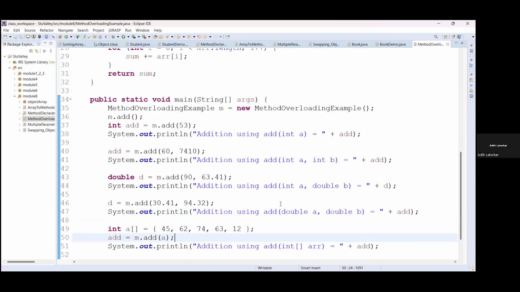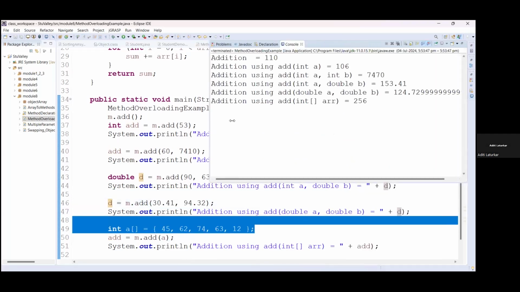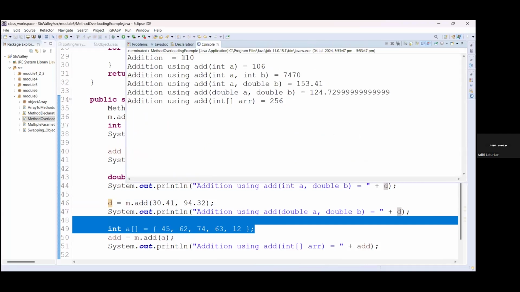Okay, so you can see here, based on the different values you are passing to the method, the compiler will resolve which method to call. So you can see we are getting the output 110, 106, 7470 and all these things.